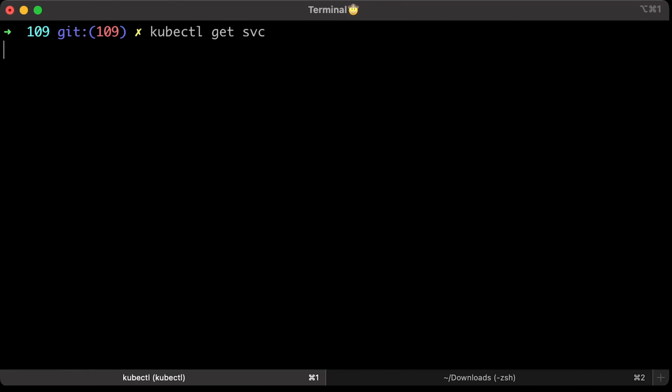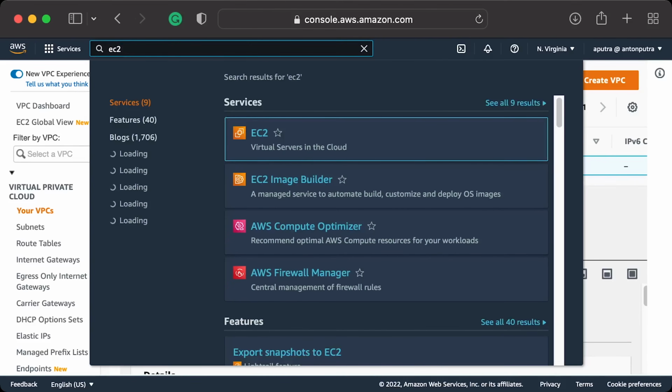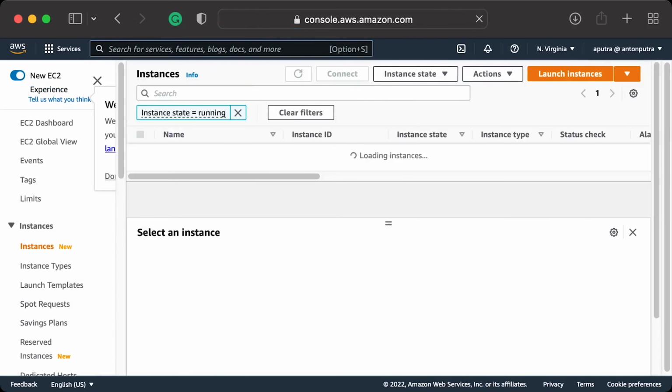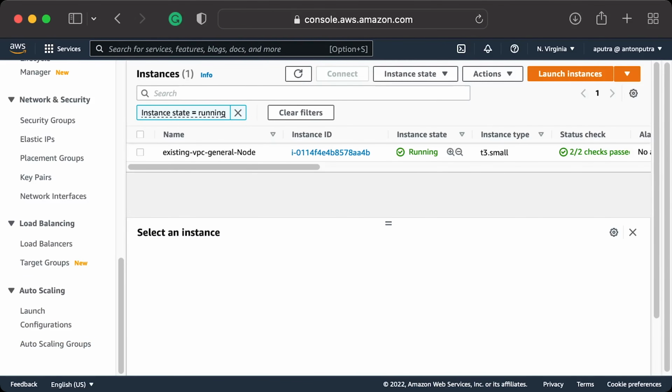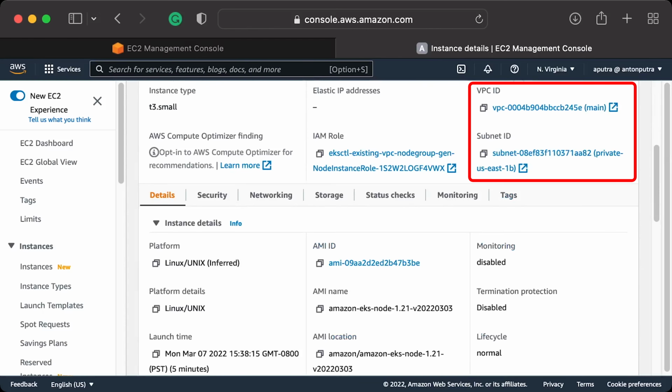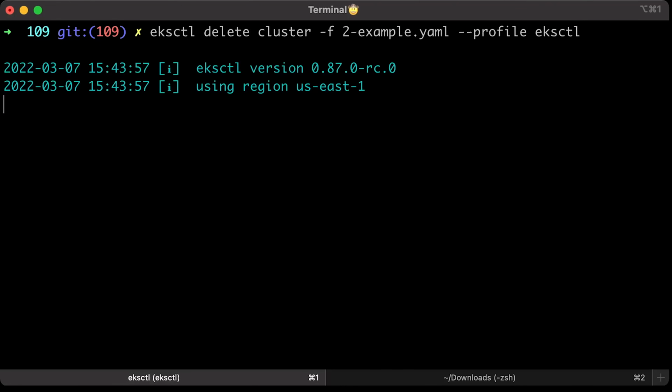Let's run a quick check. We can access the cluster. Let's inspect one of the nodes in the cluster. We have a single EC2 instance. You can find that it was created in the main VPC and using the private US East 1B subnet. That's pretty much all that I wanted to show you in this example, that we can use existing VPC without a problem. Let's clean up and delete the cluster.